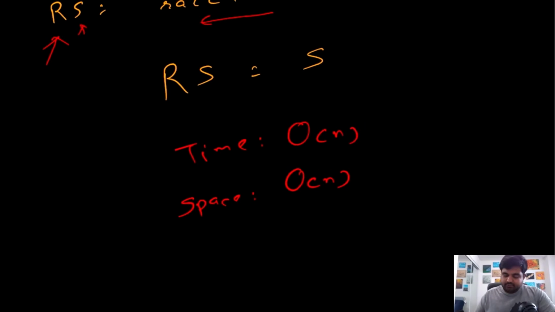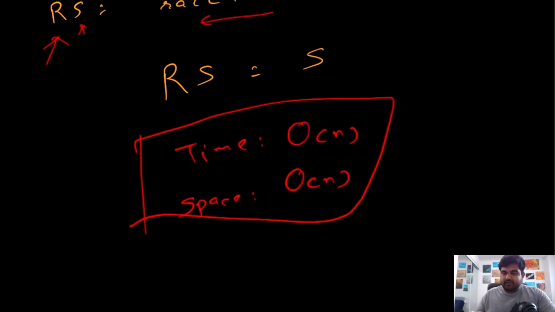So this approach is okay, it's justified, it works as expected, but the question is, can we do something better in terms of space complexity and even in terms of time complexity? And yes, there is a better approach, and let me quickly show you how.